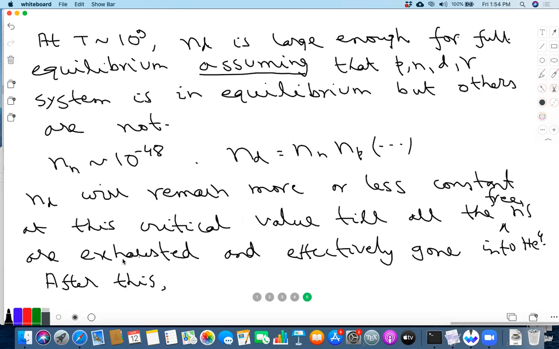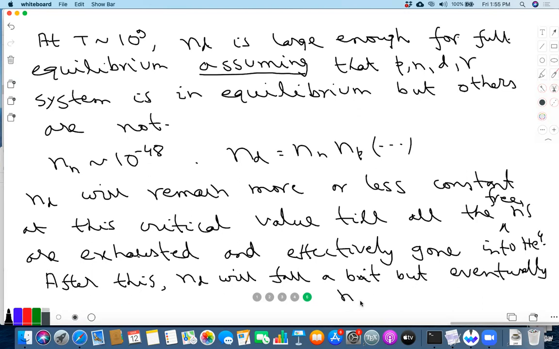So after this, ND will fall a bit. But eventually ND lambda cube gets frozen to this critical value.